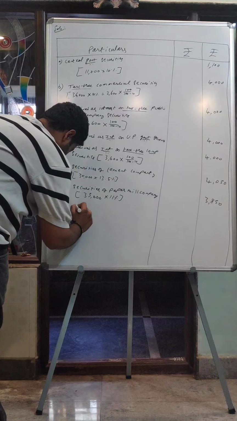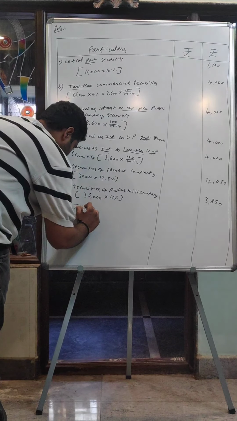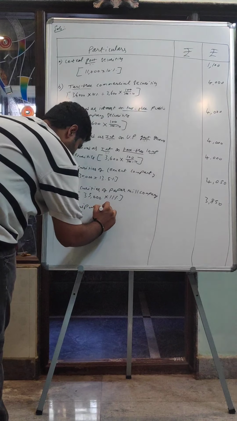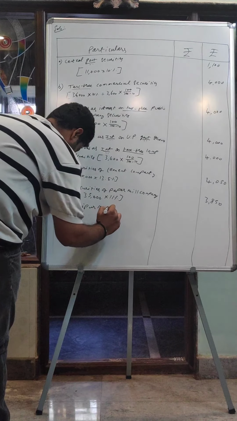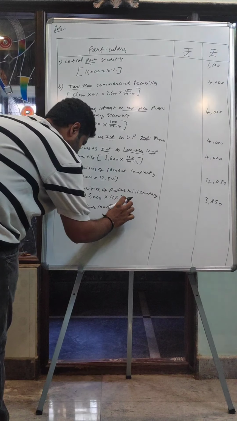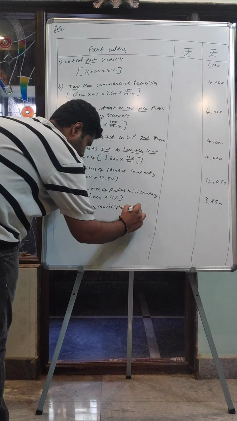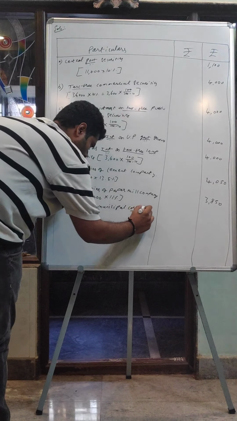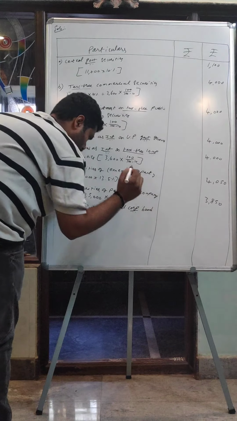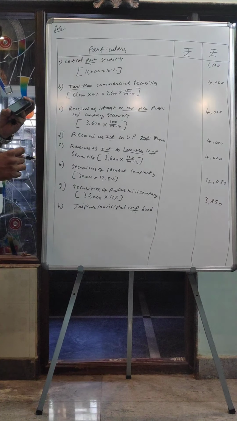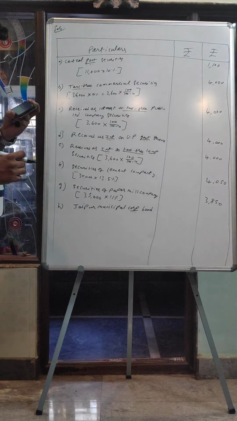Next, Jaipur Municipal Corporation bond.